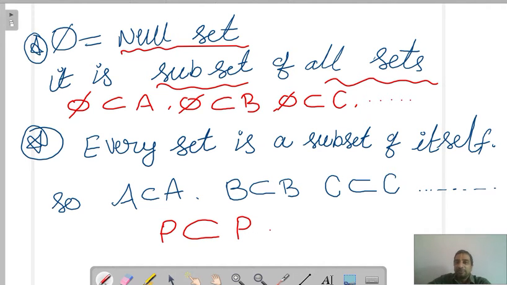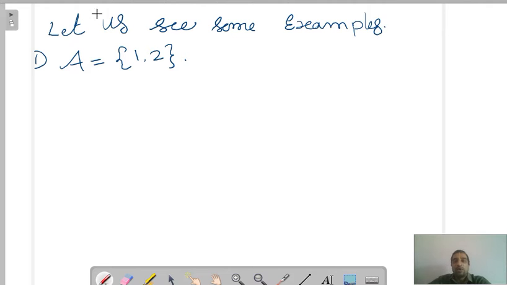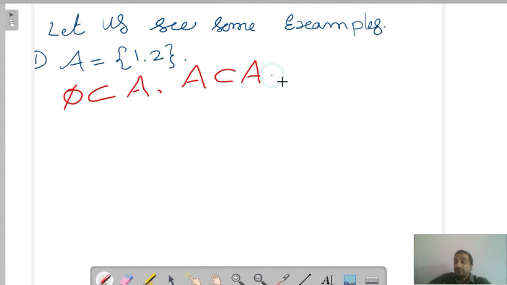Coming to next. So let us see with this example how many subsets we can write. ఈ సెట్ కి ఇంకా ఎన్ని సబ్సెట్స్ రాయొచ్చు చూద్దాం. Just now we have seen that null set is subset to any set, and also A is subset to A. Here A got 1, 2, 2 subsets are here. Now few more.